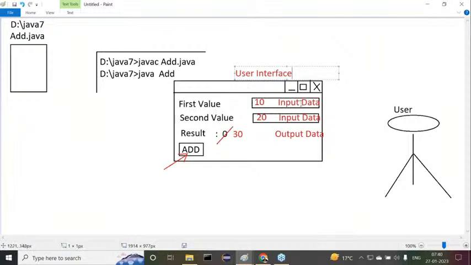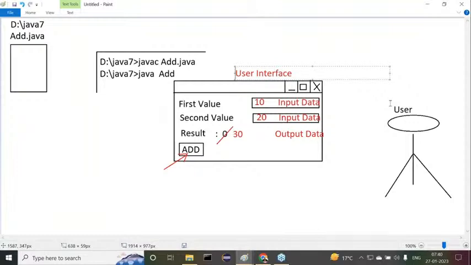This user interface is supporting which type of data? It is not supporting only character data. It is supporting the data through graphical components. In these examples, only text fields have been taken. In a deeper GUI example, we will provide the data through list boxes, check boxes, radio buttons, and different GUI components, where the data flows through graphical components.